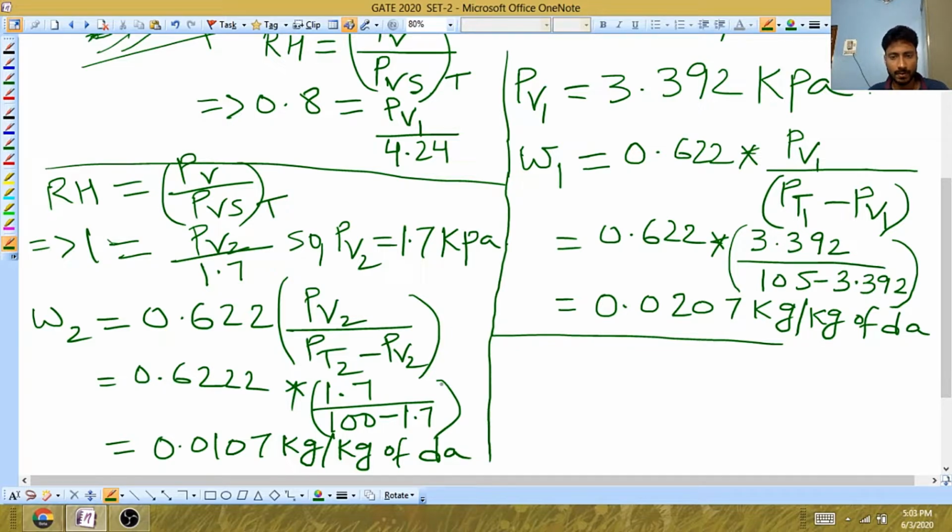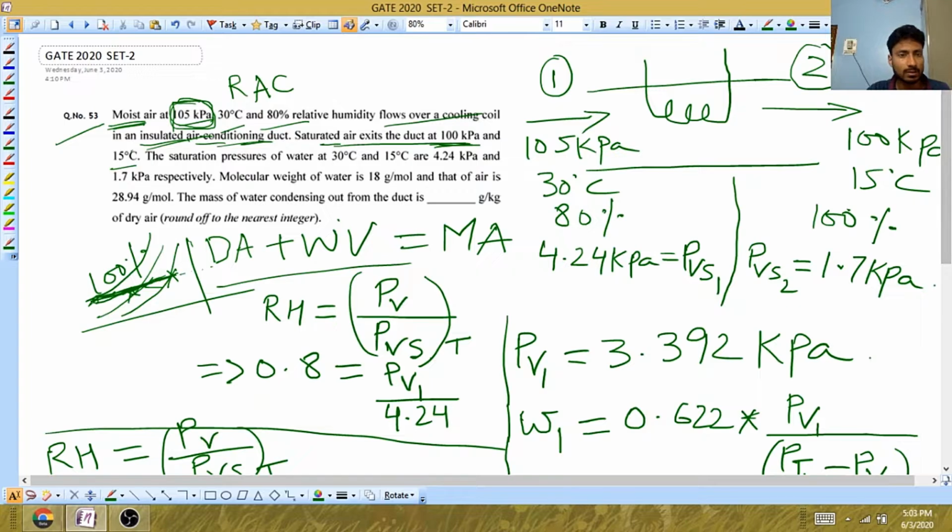Okay. Now look at the question again. They have asked for the mass of water condensing out from the duct. The unit is very important. They want the value in gram per kg of dry air.